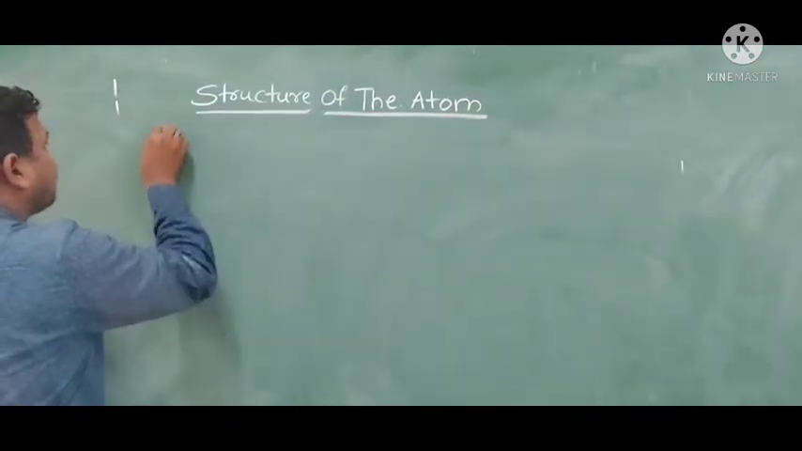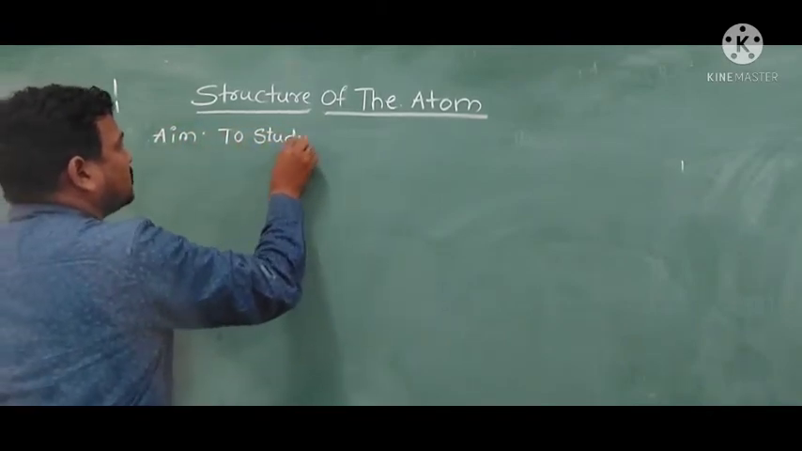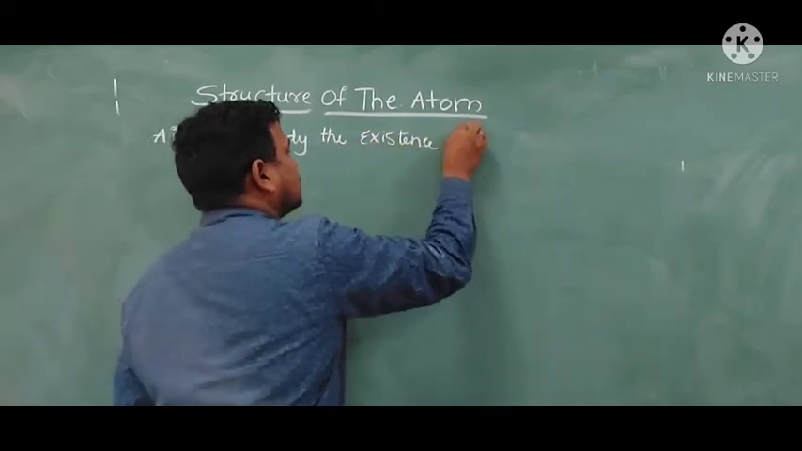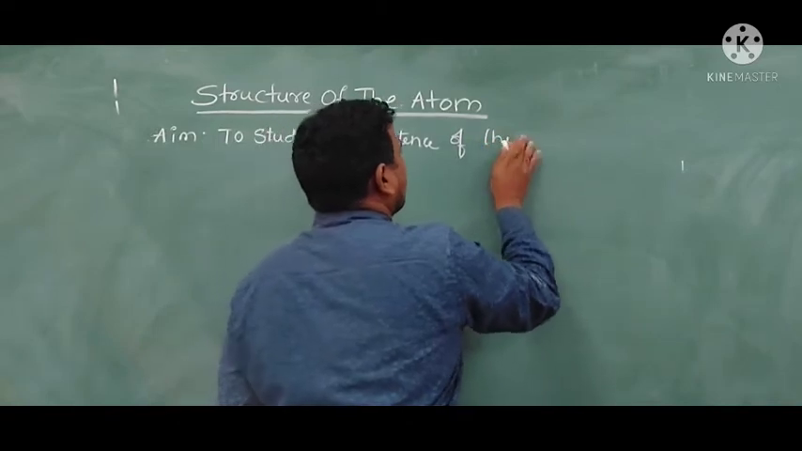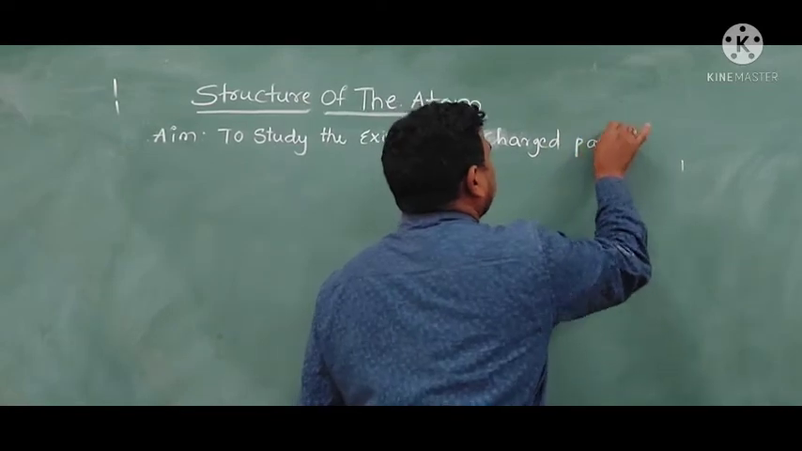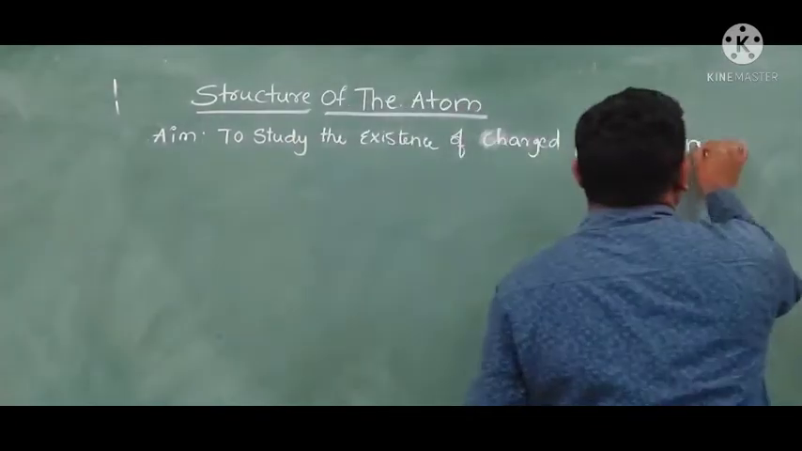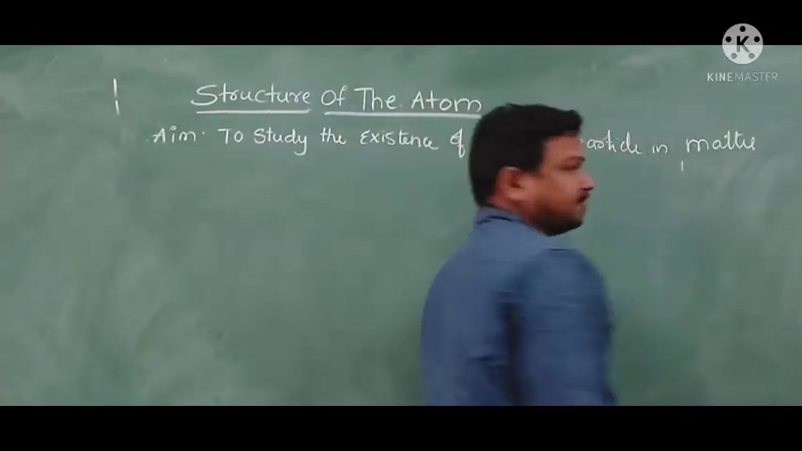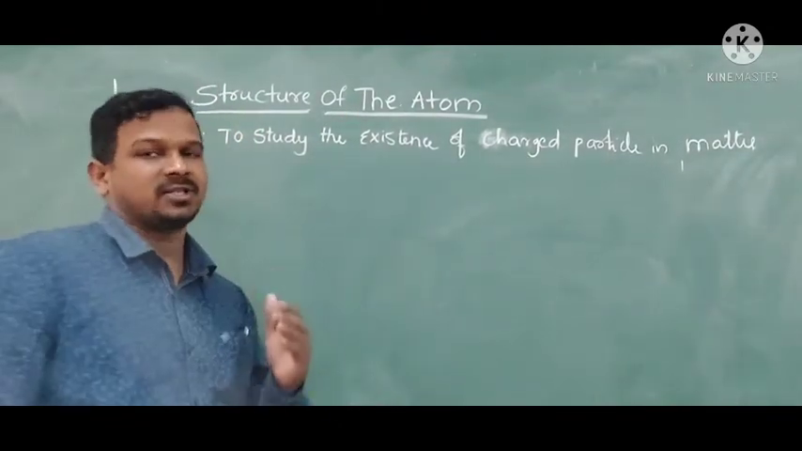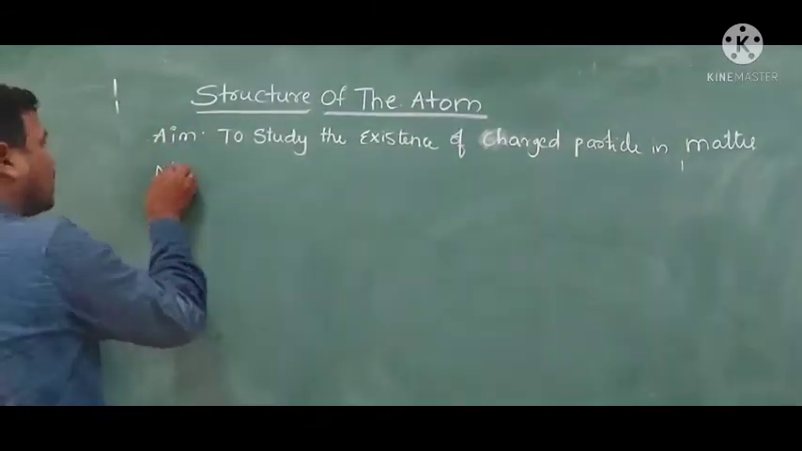Here the aim is to study the existence of charged particles in matter. So we are going to prove that there must be a charge, or existence of charge, on a body. For that, the material required here: comb, balloon, pieces of paper, glass rod.